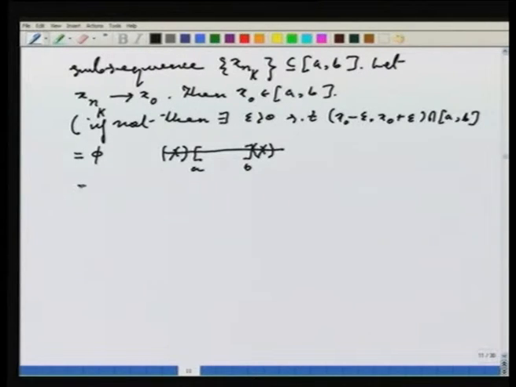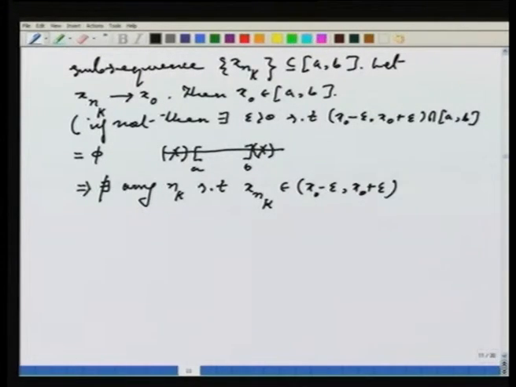But then this implies there does not exist any nk such that xnk belongs to (x naught minus epsilon, x naught plus epsilon), because all elements of the subsequence xnk are actually contained in the closed interval AB, and I have got an interval which is outside the closed interval AB.